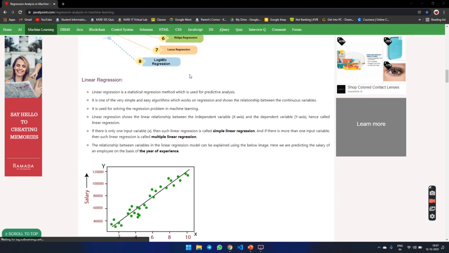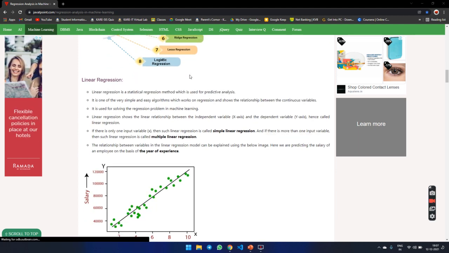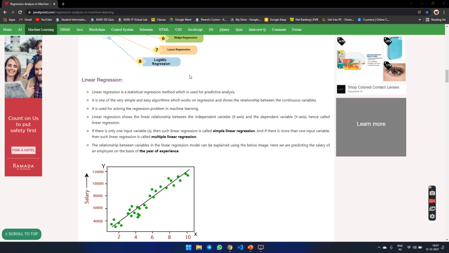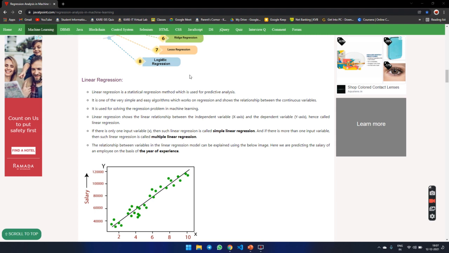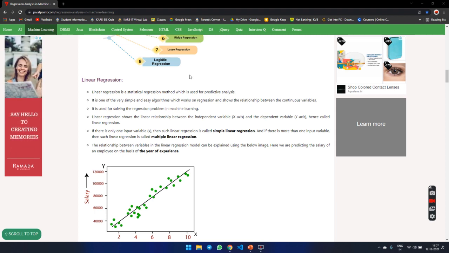First, we are discussing linear regression. Linear regression is a statistical regression method which is used for predictive analysis. It is a very simple and easy algorithm which works on regression and shows the relationship between continuous variables. It is used for solving regression problems in machine learning.